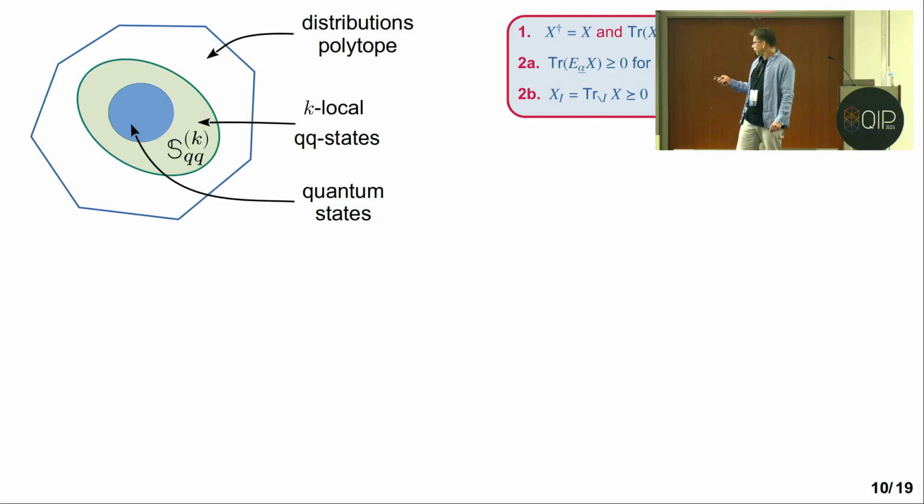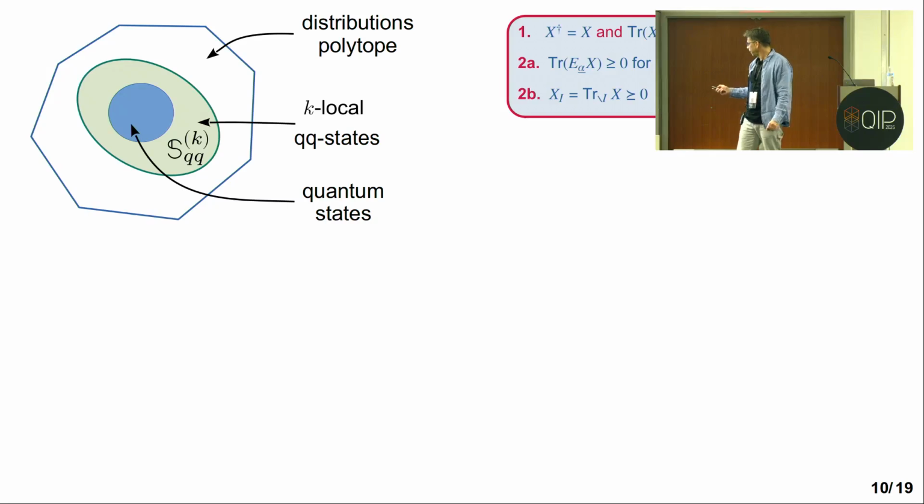So in some way, because we relax the positivity constraints, we're now talking about a superset of all quantum states. The picture that we should look at is the set of quantum states, around which we have the set of k-local quasi-quantum states, and the outermost set is the set of all possible distributions. And as we increase the locality, we are shrinking the quasi-quantum states, and we are collapsing to the quantum states.